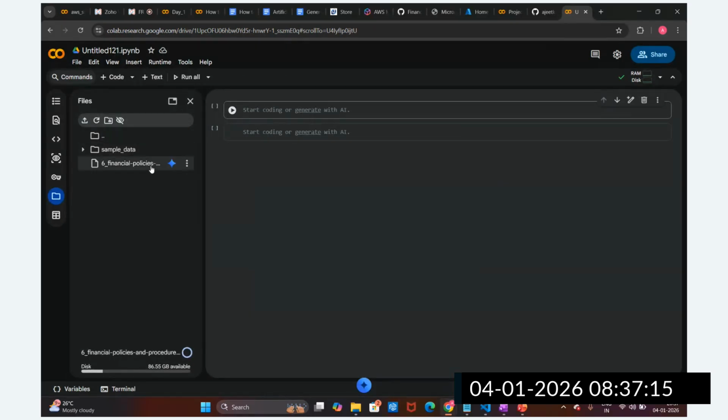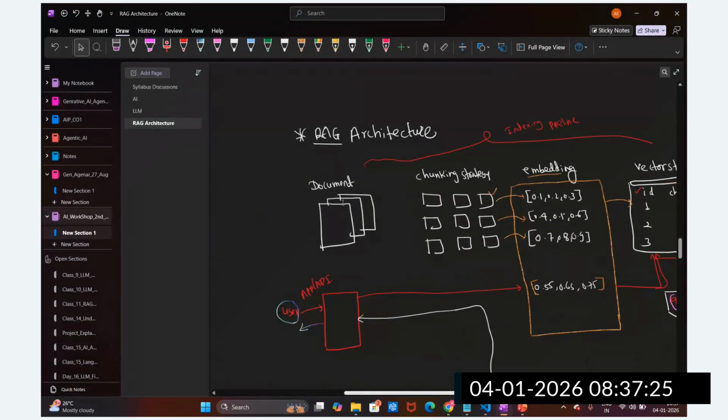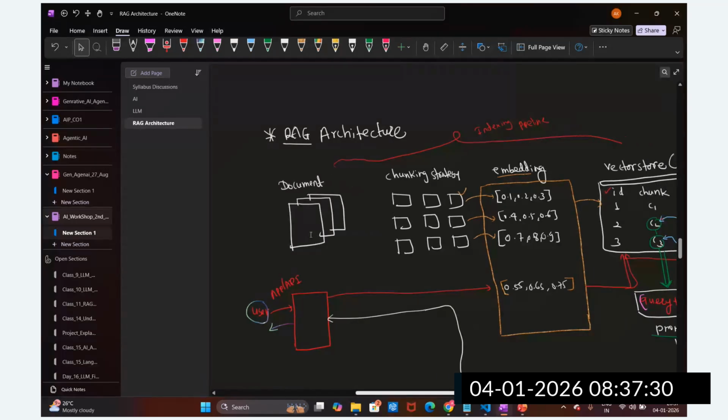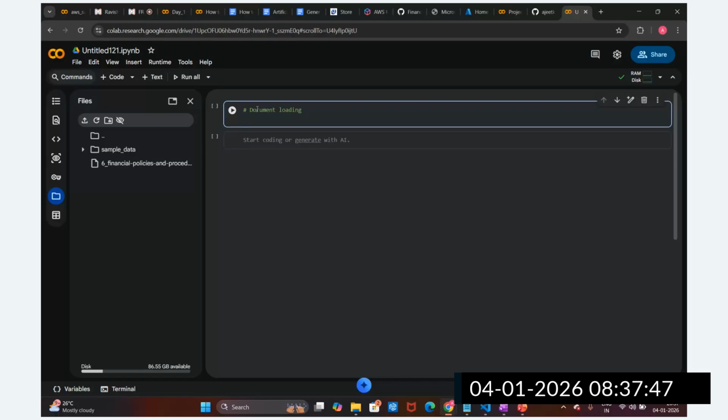Yeah, it is uploaded. So now, what is the first step from yesterday's session? We understood how we can implement this RAG architecture. We have documents, such as PDF, docs or text files. We are going to load them using different document loaders, then go for the chunking strategy. The first step is to load this document, so we have document loading as the first step.